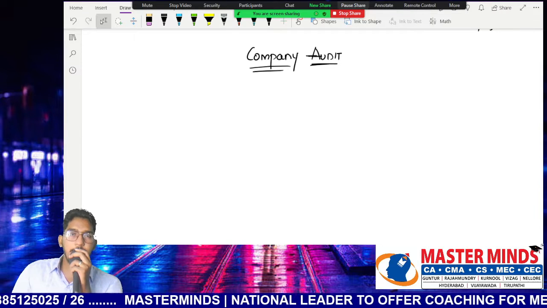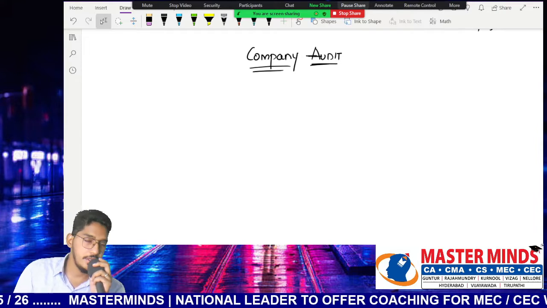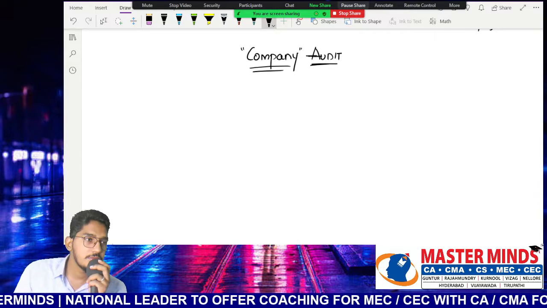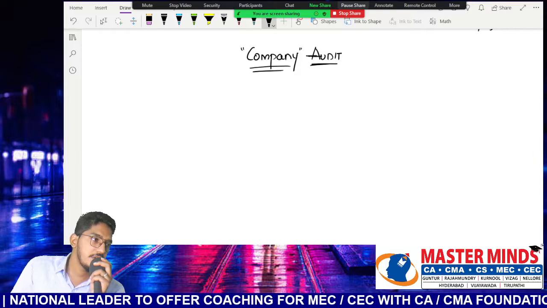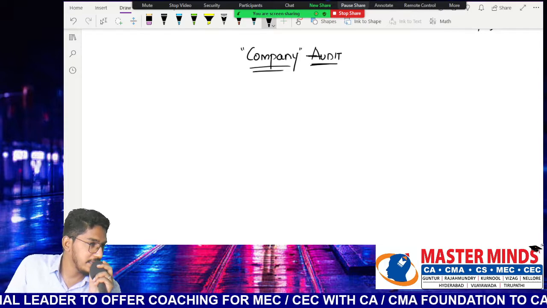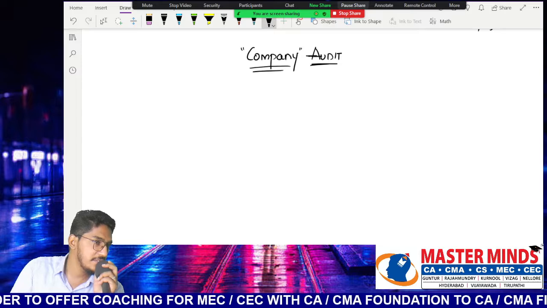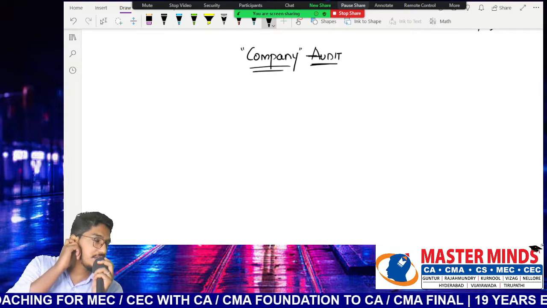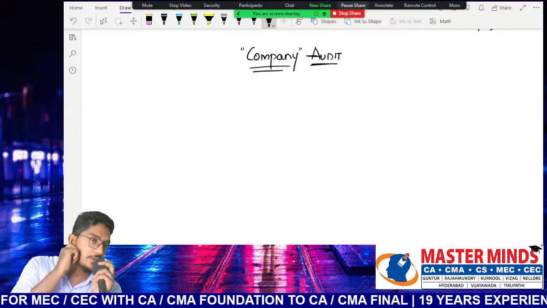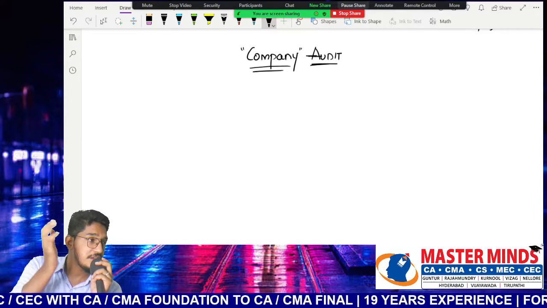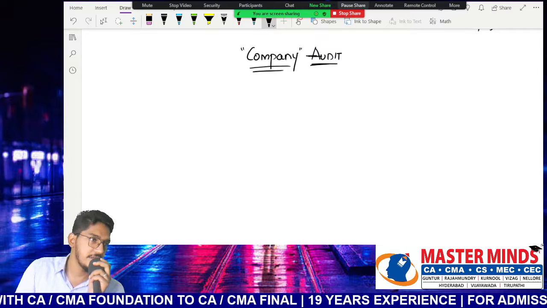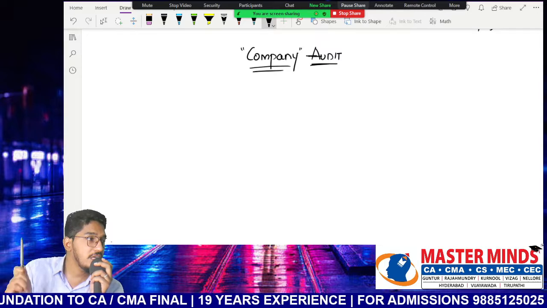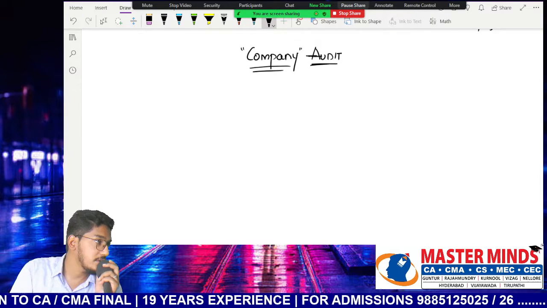Let us have some background discussion before we actually start discussing this company audit chapter. First of all, we call an entity a company when it is incorporated under the Companies Act, either under the Companies Act 1956 or under the Companies Act 2013. Once an entity is registered with the ROC under the Companies Act 2013, or already registered under the Companies Act 1956, that entity we call a company.